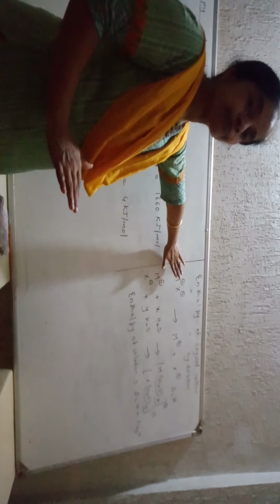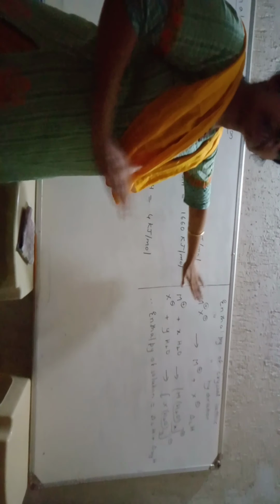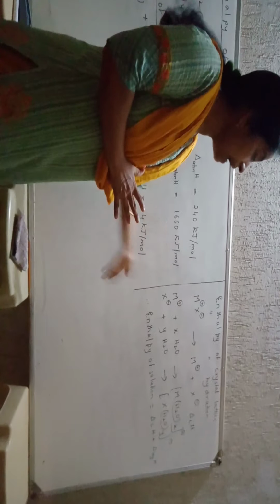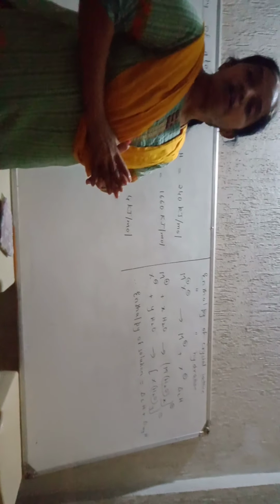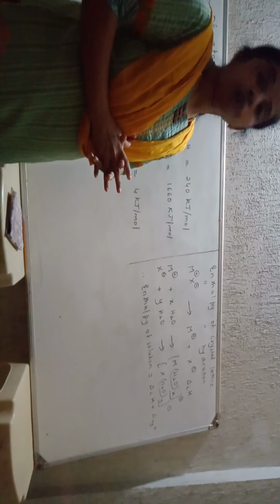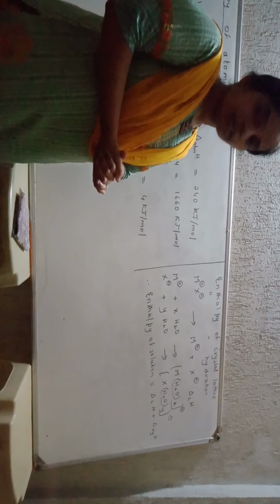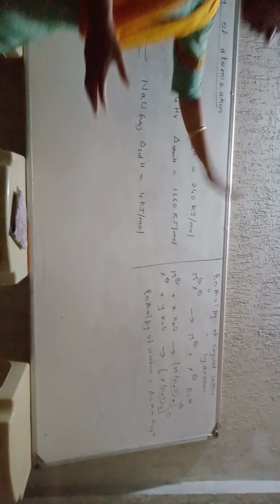So enthalpy of solution is divided into two parts: crystal lattice enthalpy, which results in the dissociation of ions, and enthalpy of hydration, which is the surrounding of the ions by water molecules. That's it. Clear concept, students?